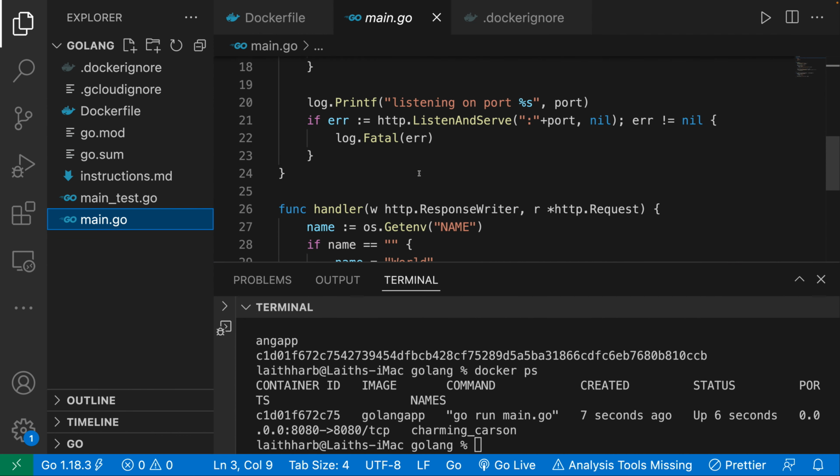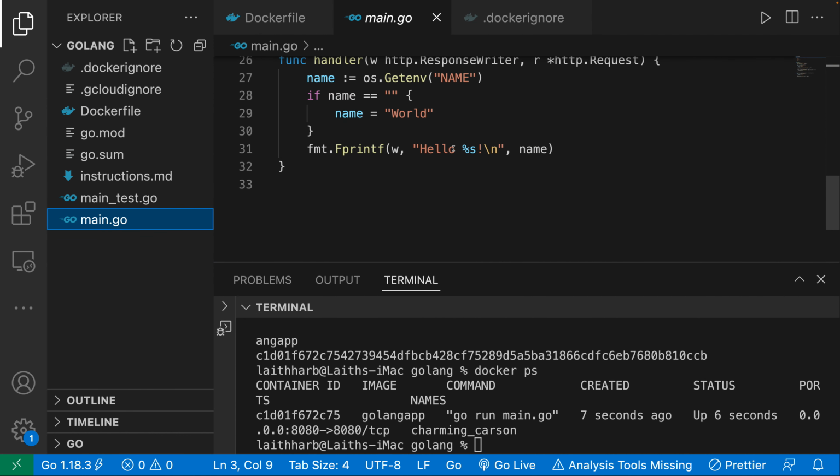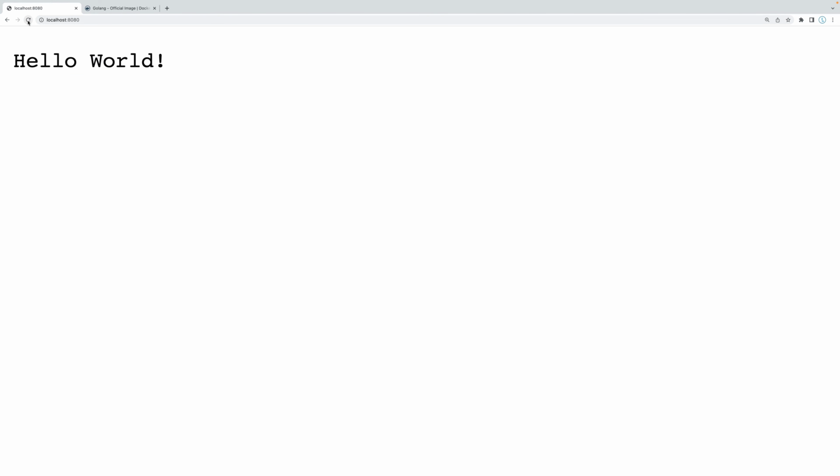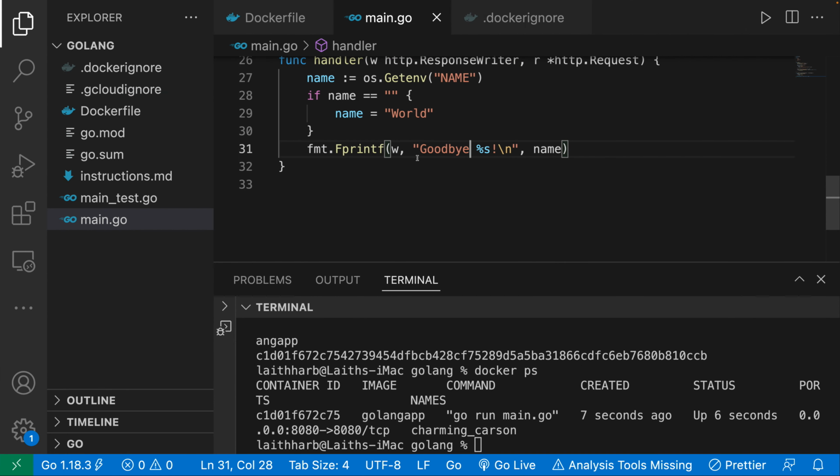So over here, let's just say goodbye. Let's save it, and let's go over here. And you're going to notice, at least for me, it's not going to refresh. This is going to be a similar problem in that anytime we make a change, we have to restart our Go server. In order to fix this, we would have to use the equivalent of nodemon. But indeed, the volumes do work.